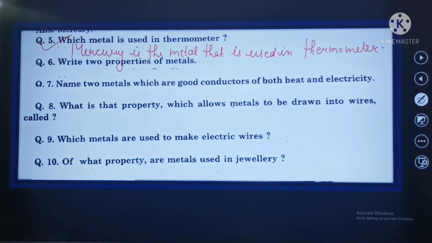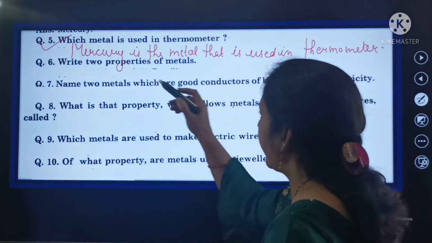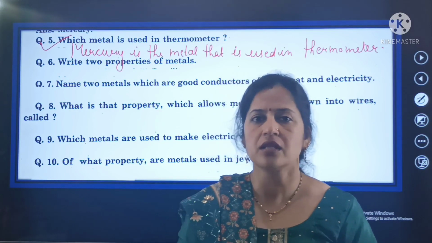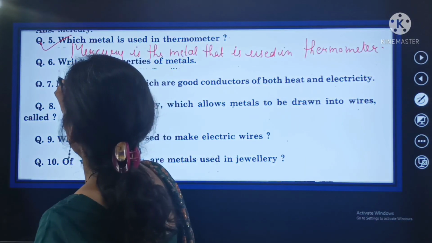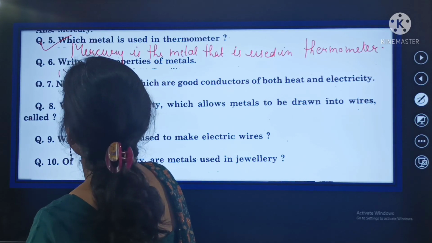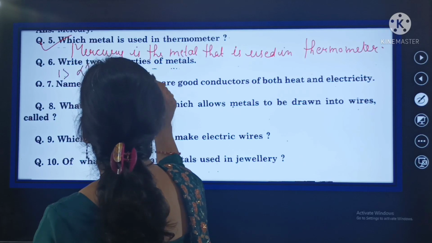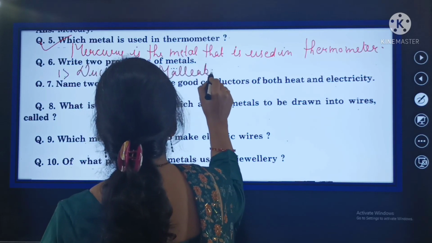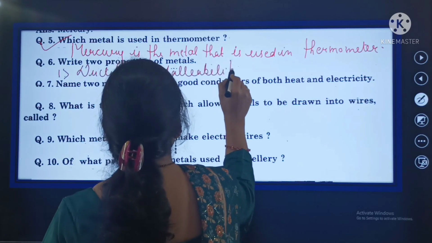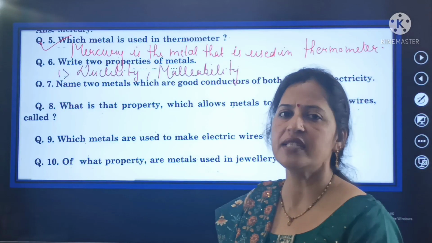Now shift to the question number 6, and your question number 6 is write two properties of the metals. दो properties बतानी है आपको metals की. तो एक property तो आपकी ये होगी बेटे ductility. Second property is malleability. So these are the two properties of the metals, malleability and ductility.